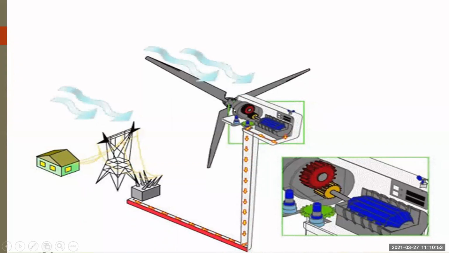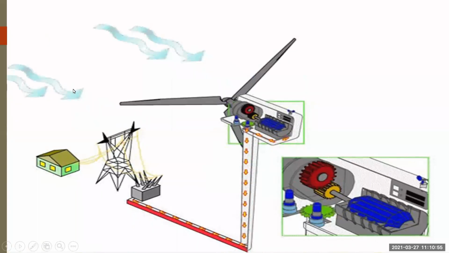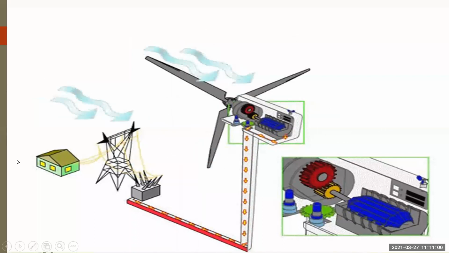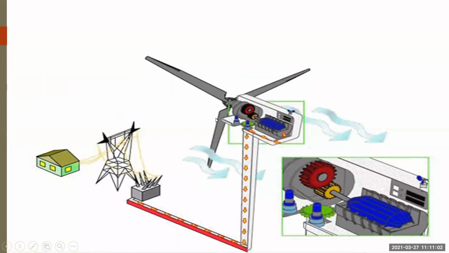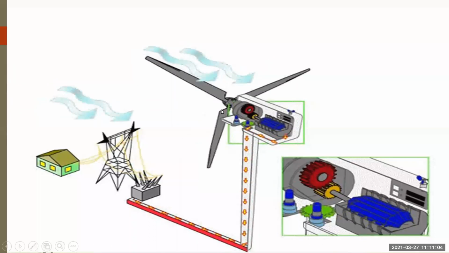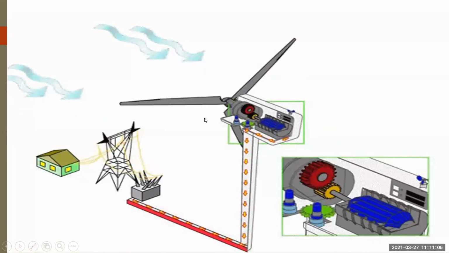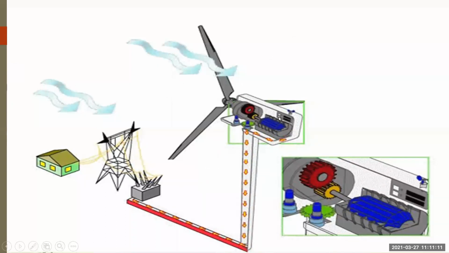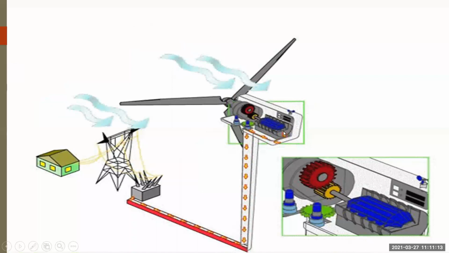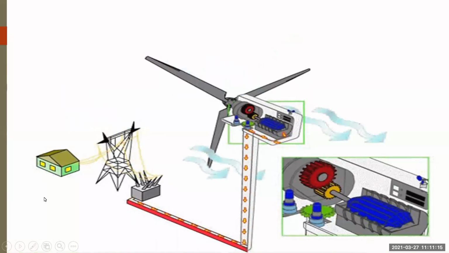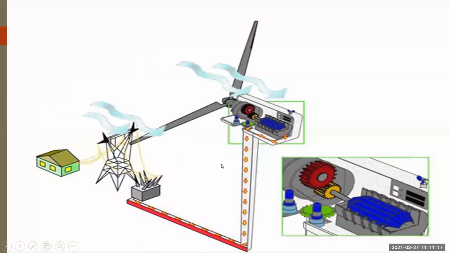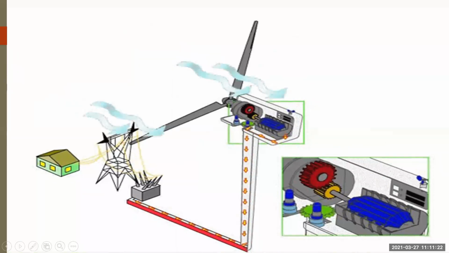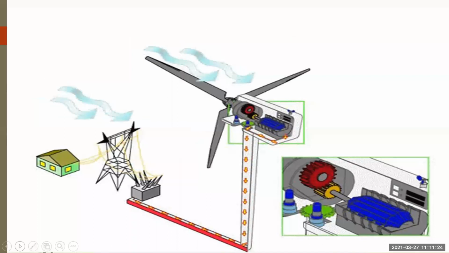See, in this way the velocity of the wind strikes the turbines of the windmill. It rotates the gear, which increases the rotations per unit, and the magnet inside the coil rotates and generates electricity. It doesn't cause any kind of pollution. That is why it is a clean energy. So this is wind energy.